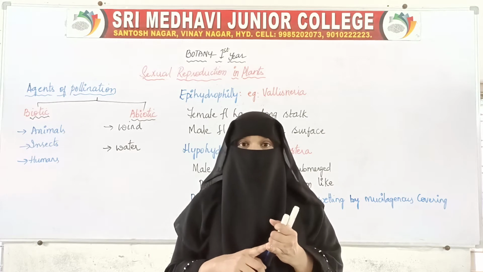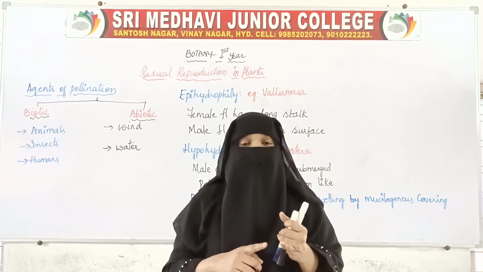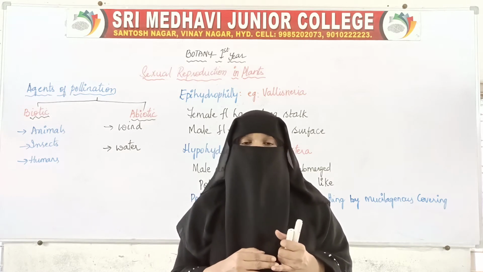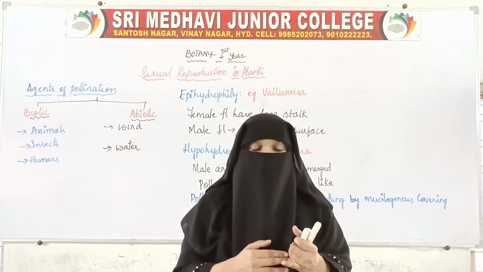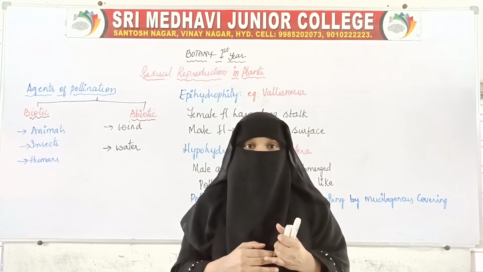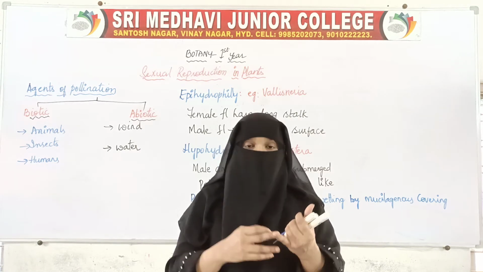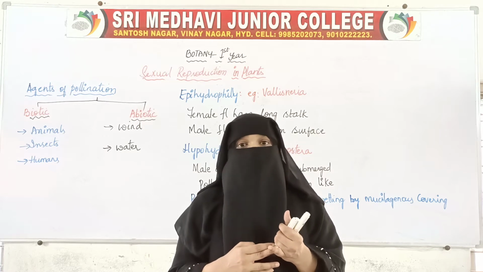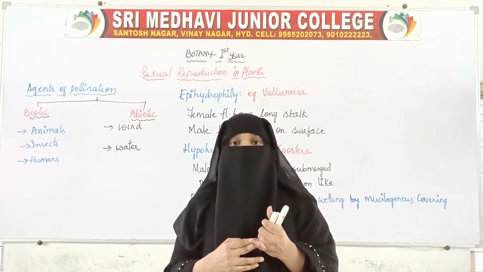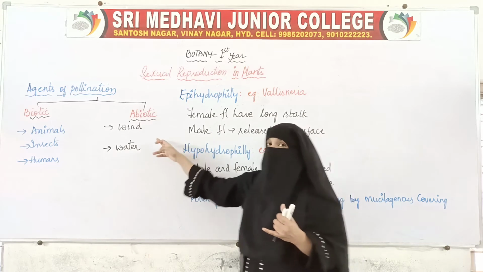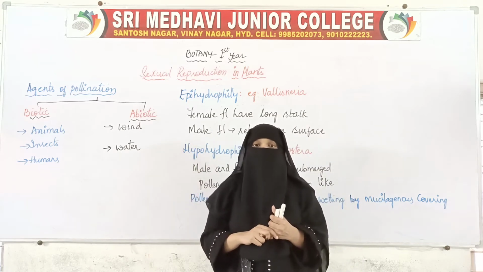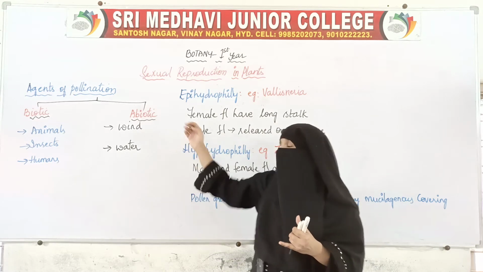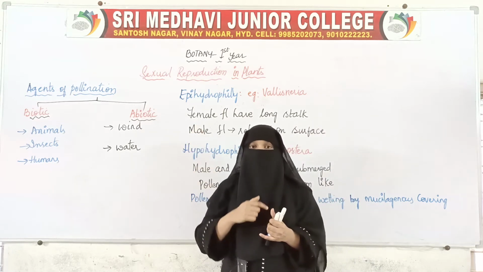Animals will be helping in the transfer of pollen grains. Apart from animals, insects will also help in pollination. Human beings will also help in pollination. So human beings, insects and animals are considered the biotic agents of pollination, whereas wind and water are considered the abiotic agents of pollination.